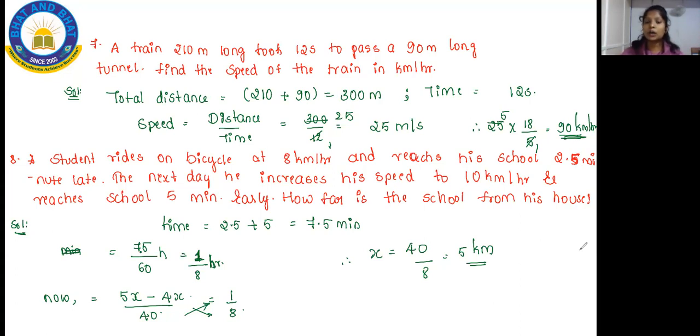Karunya, you asked about 5x minus 4x. On the first day he goes 5 minutes early, and when you compare to the previous day, he went 2.5 minutes late. So one day before, you are going to deduct, so it becomes 4x, because here I'm considering the distance as x, so I'm writing 5x and 4x.